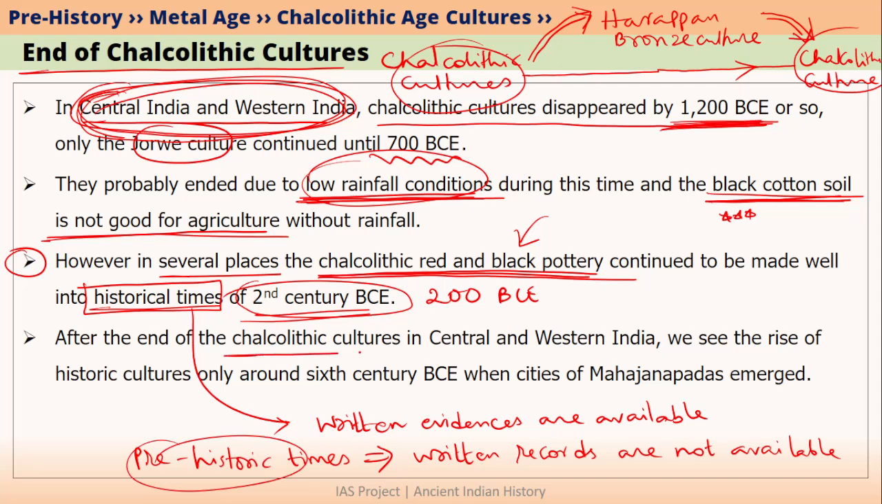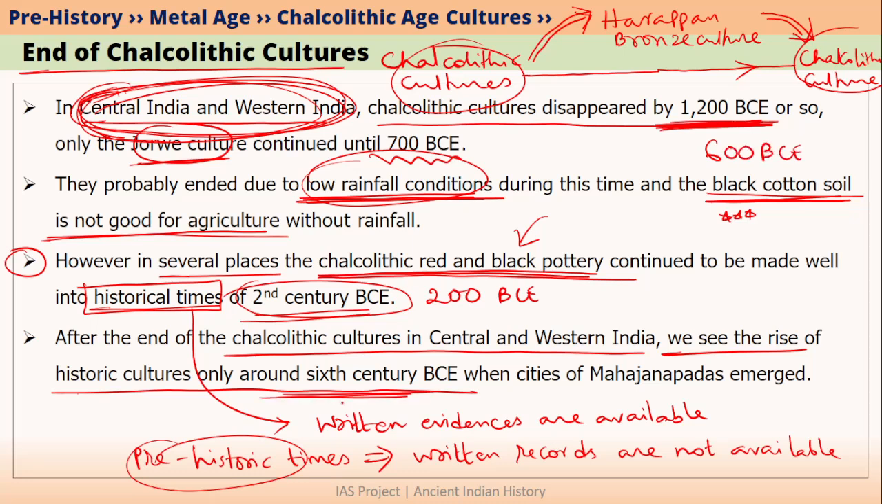So once the Chalcolithic cultures of central India and western India declined, we do not know what happened immediately after this. We only know about the rise of historic cultures around 6th century BCE. So we can say that other than the region of Jorve culture, we do not know much about central India as well as western India if we talk about the times between 1200 BCE and 600 BCE. Because during 6th century BCE, one important historical development took place. That was nothing but the rise of cities in Mahajanapadas. We will talk about this when we discuss Mahajanapadas in detail.